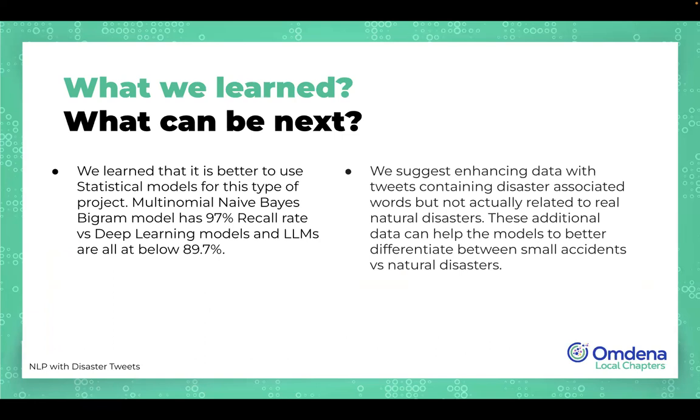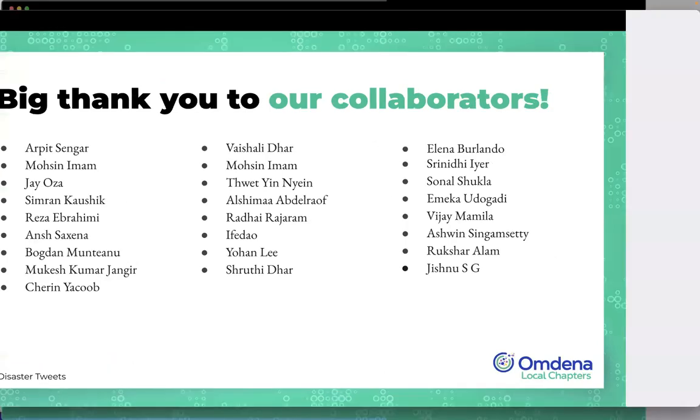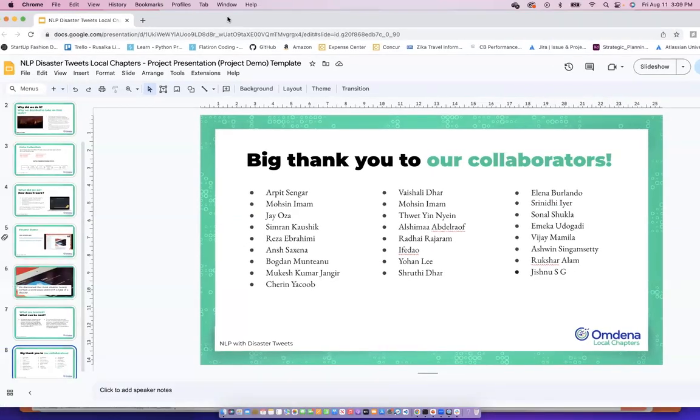We also suggest, since a lot of the disaster tweets did contain the disaster keyword, enhancing the data with tweets containing disaster-associated words but not actually related to real natural disasters. This additional data can help the models better differentiate between small accidents and natural disasters. Our big thank you to all the collaborators who worked tirelessly on this project. Now we're going to move forward with the demo.